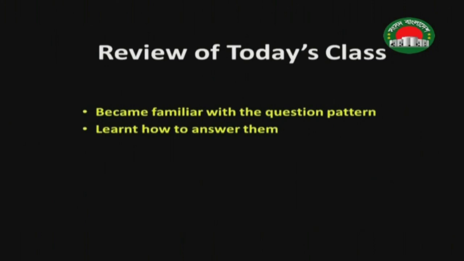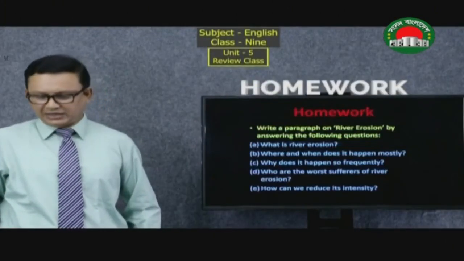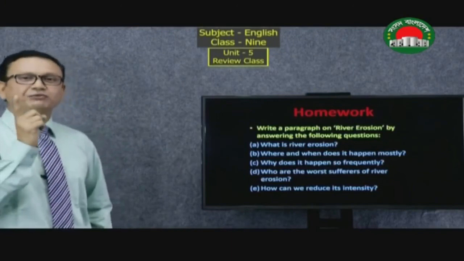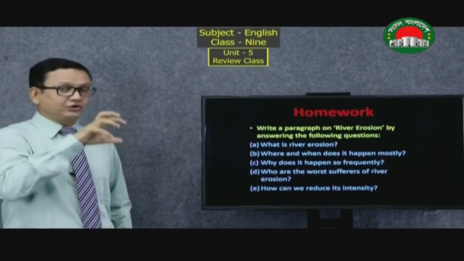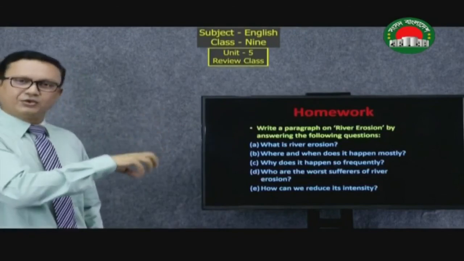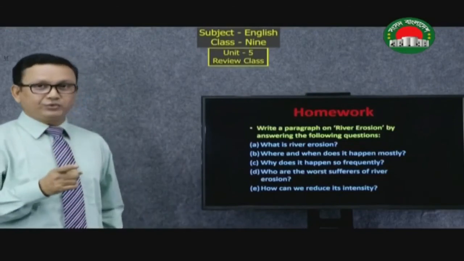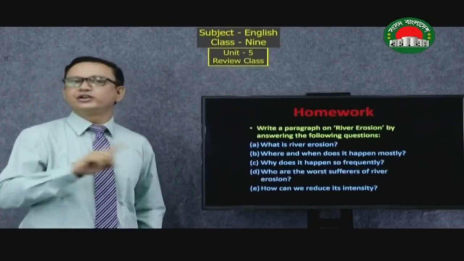So I will now give you one homework, and that is write a paragraph on river erosion by answering the following questions. Number 1, what is river erosion? Where and when does it happen mostly? Why does it happen so frequently? Who are the worst sufferers of river erosion? How can we reduce its intensity? So from the text of Unit 5, Lesson 1, you will get a lot of clues for writing this paragraph. And whenever your paragraph is ready, keep it with you, and when your school is open, then submit it to your English teacher.